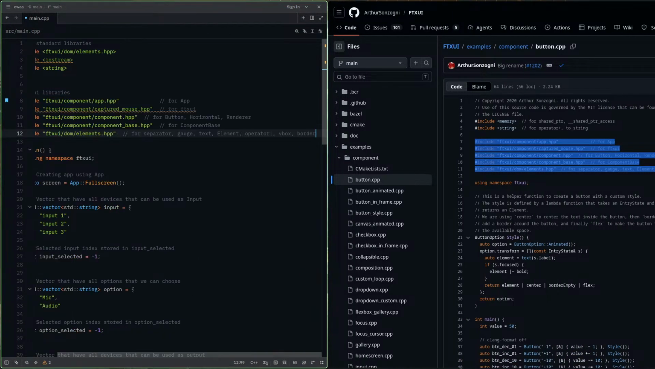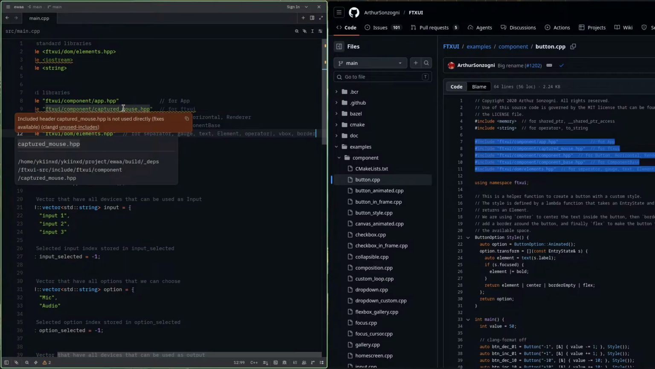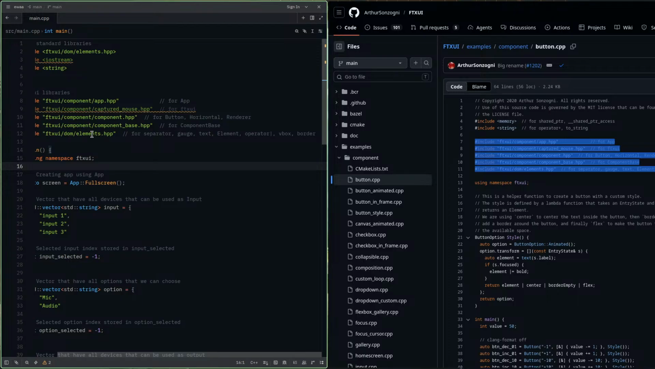Let me just write here Control V and press Control S. Though I'm not using this library here, it is not directly used. Okay, but border dashed.